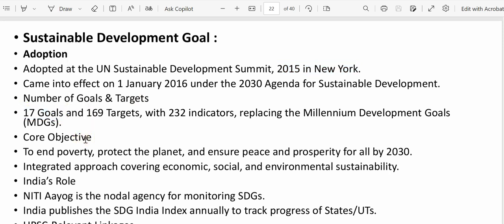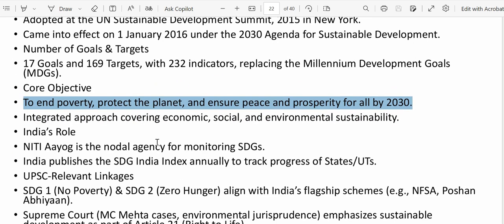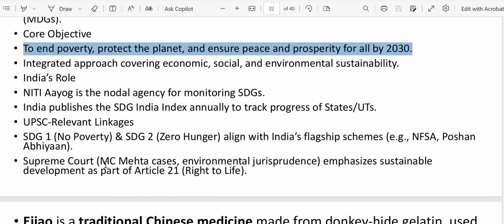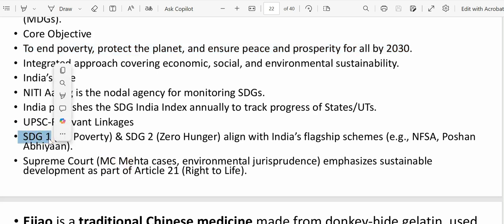Okay. So now what is the objective of this SDG? Its objective is to end poverty, protect the planet and ensure peace and prosperity for all by 2030. It has a target. This needs to be achieved by this year. Now from the India end, NITI Aayog is the nodal agency for monitoring the Sustainable Development Goals. Now which SDGs are important on the UPSC standard? First one you can remember is SDG 1, no poverty. SDG 2, zero hunger. India has this problem, right? So we need to know, and that should be an important topic for UPSC.